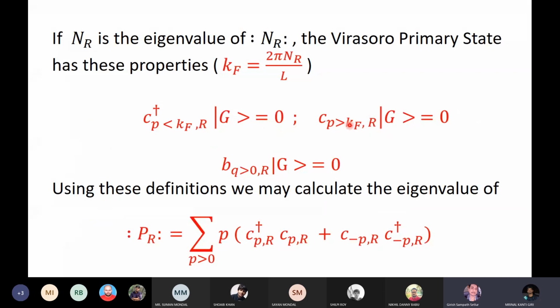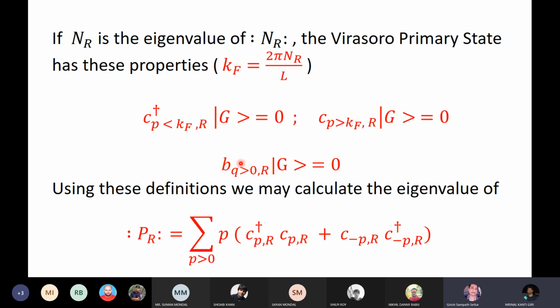So did you understand this part? My pointer didn't come. Did you understand this statement? When you have this bias, fermions are absent when P is greater than Kf, so you can't annihilate. And fermions are present when P is less than Kf, so you can't create when it's already there.